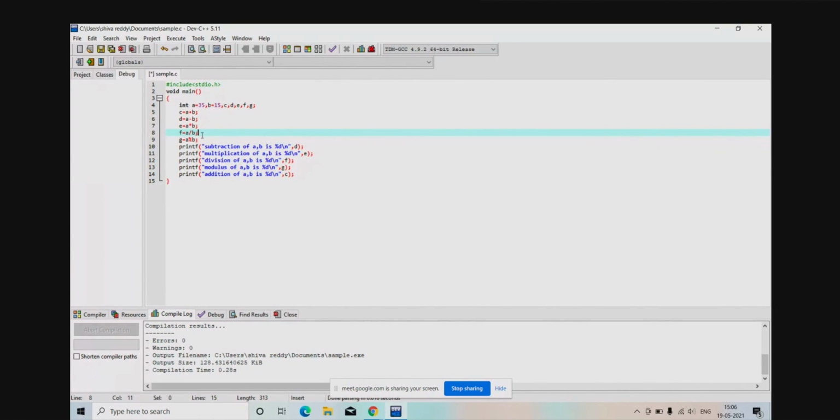So if it is 2.3, it will print F as 2 only. Now just check it, just save it. You will get the division answer as 2 according to this format. Why? Because you have declared this F as only integer, right? So integer means it will not consider the digits after the dot. So you will get only 2. I'll show it to you.